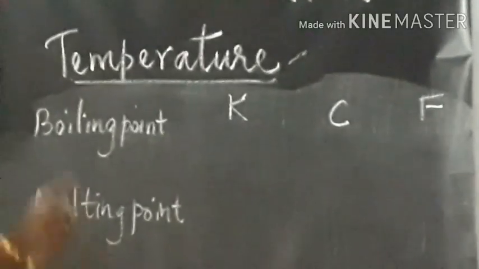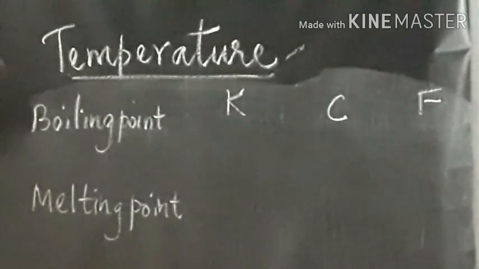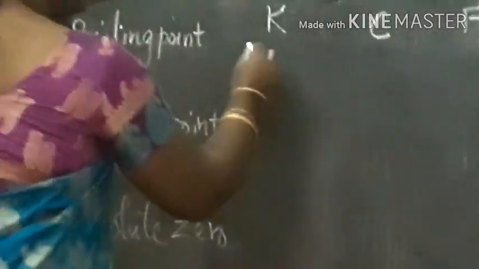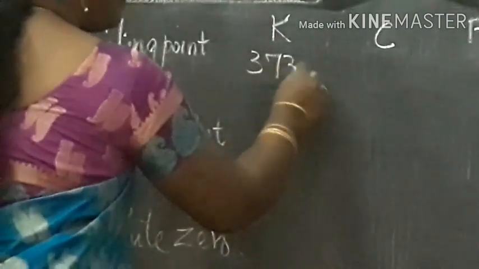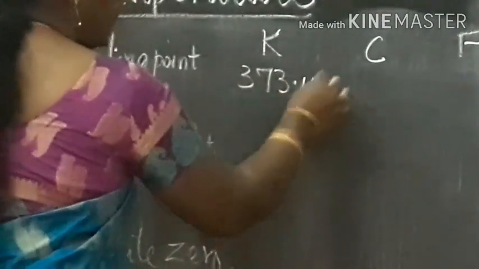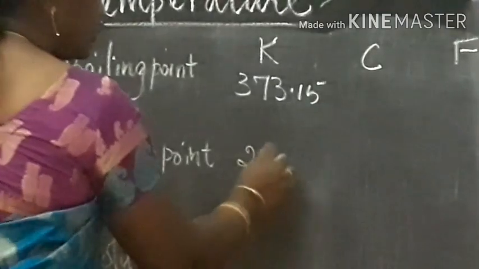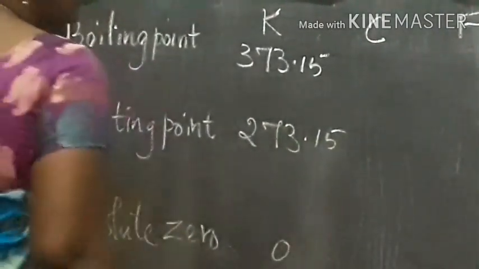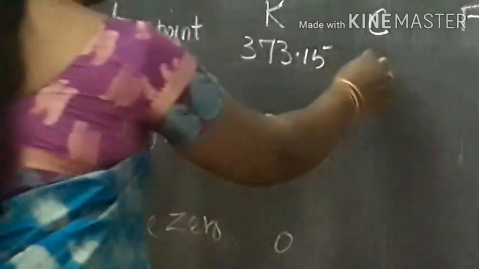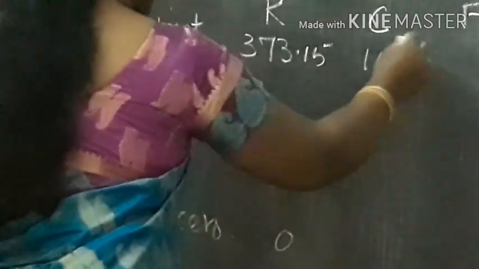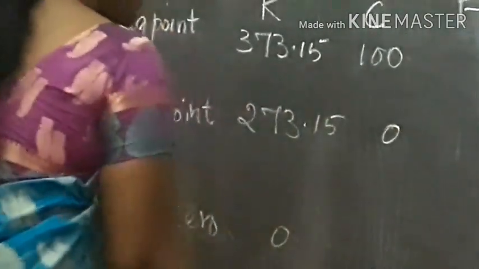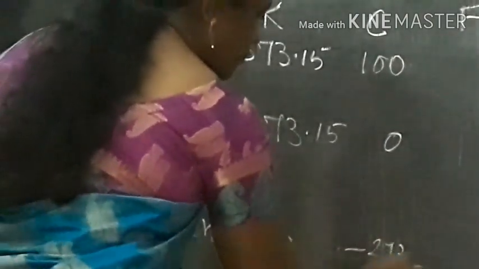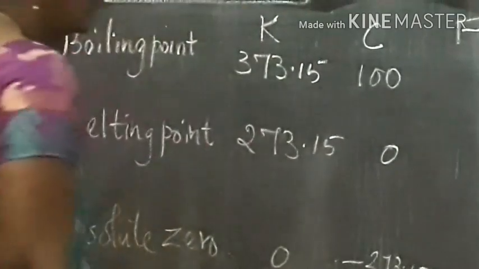Now let's tabulate the boiling point, melting point and absolute zero for various scales. For Kelvin, the boiling point is 373.15, the melting point is 273.15, and absolute zero is 0. For Celsius, the boiling point is 100 degrees Celsius, the melting point is 0 degrees Celsius, and absolute zero is minus 273.15 Celsius.